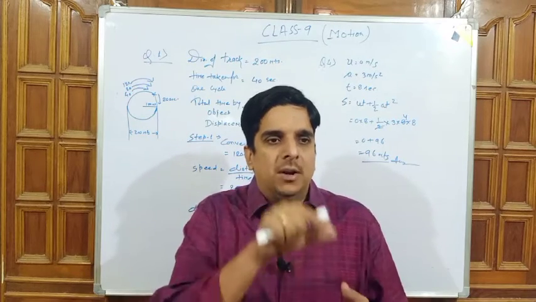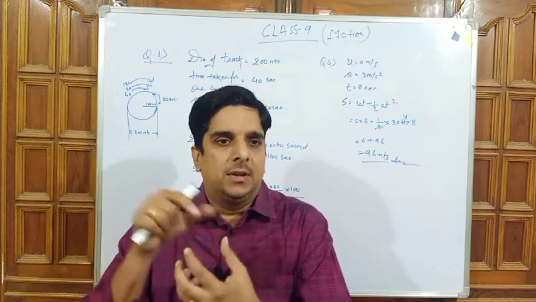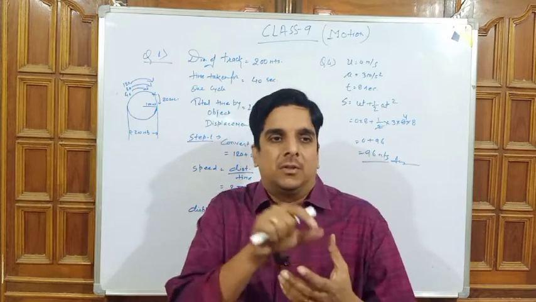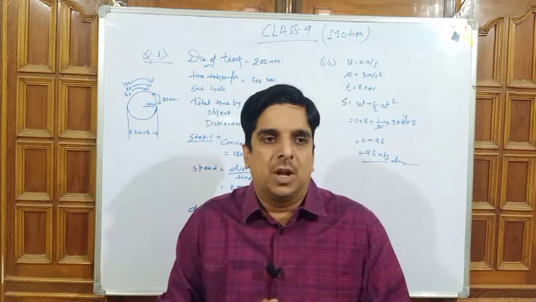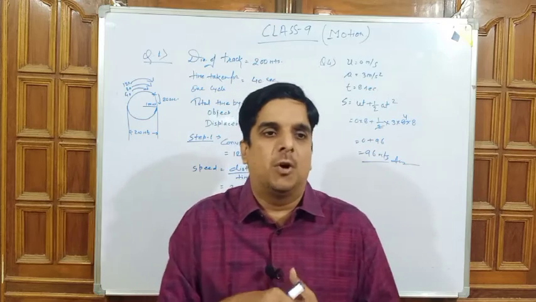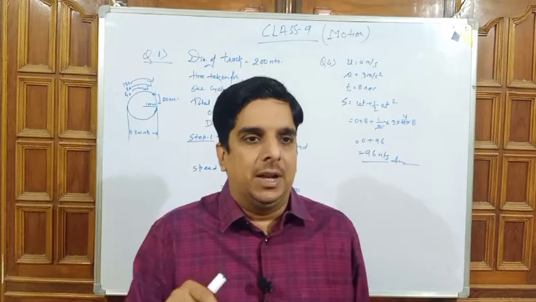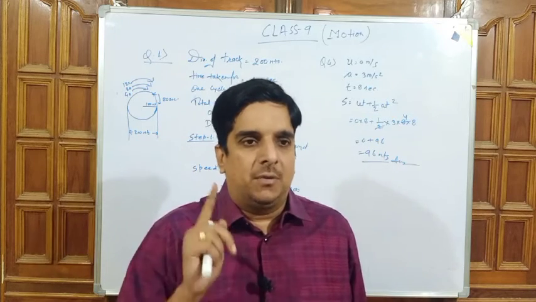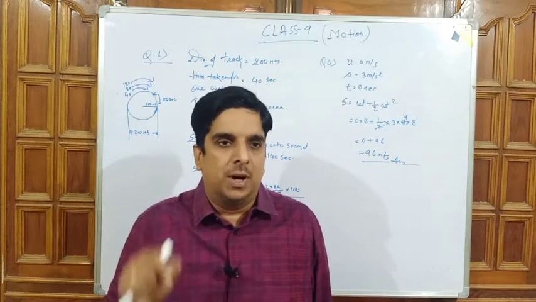And they give you some details about the object moving in the circular path, like the diameter of the circular path. The diameter of the circular path in which the object is rotating continuously is 200 meter. So the first data we are getting is that the diameter of the path is 200 meter.